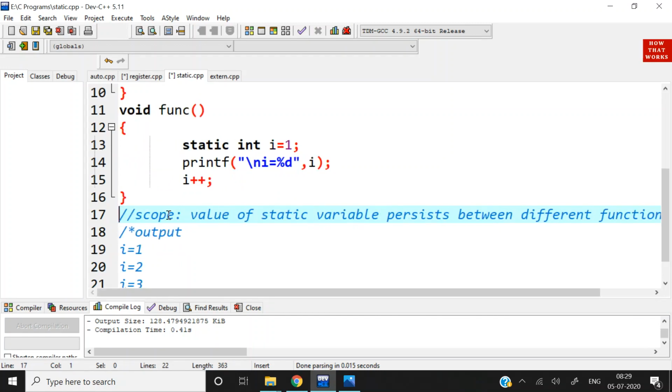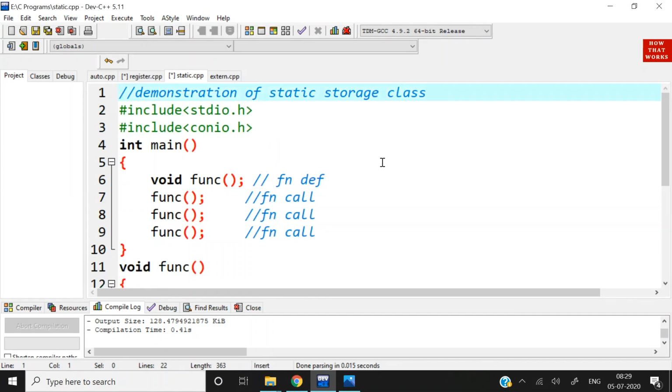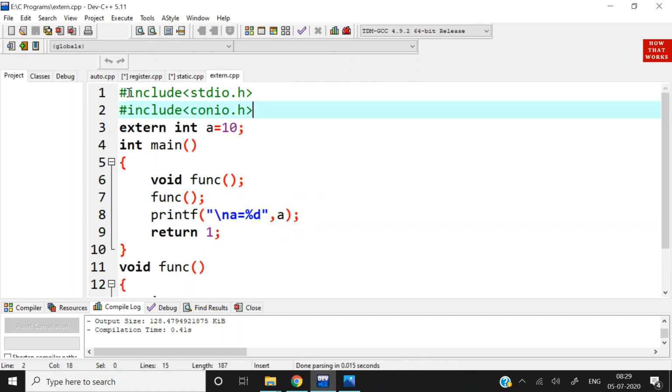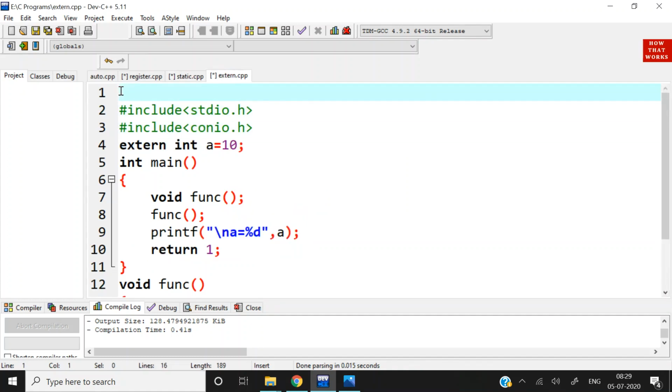Okay, that means its value will remain, its value will persist, its value will become static. Once it is set to 2, it will remain 2, and once it's set to 3 it will remain 3, and so on. So this is all about static storage class. And now the last and the fourth one is extern storage class. Extern is basically used to declare global variable.